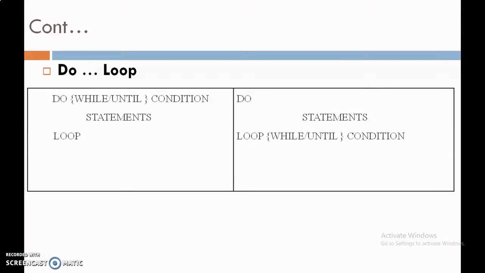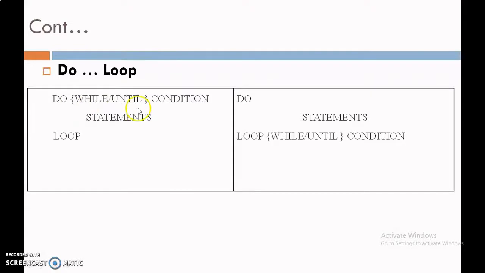Now the syntax of the Do loop statement is, first of all, Do, then Loop. Do can appear with While or Until. Then condition, then statements, and at last Loop. Whenever we use the While statement, we have to write the condition such that whenever the condition becomes true, then it enters into the loop.